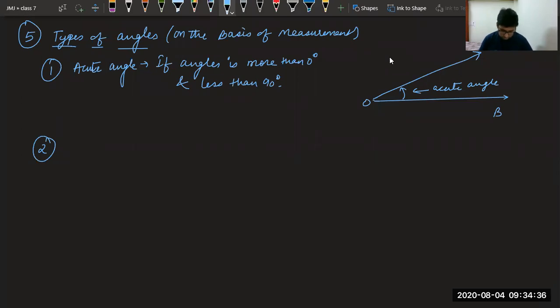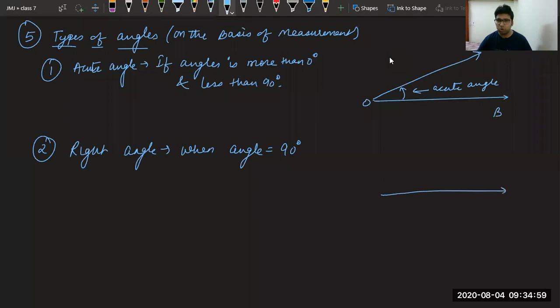Okay. Next is right angle. As the name suggests, when the angle is equal to 90 degree, it is known as right angle. So again we have this ray OB, and if the second ray is standing like this, let me draw with a scale.